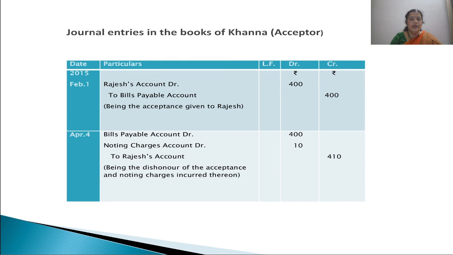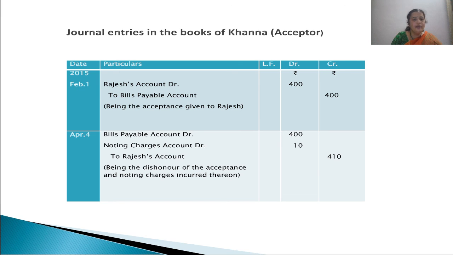Then finally, in the books of the acceptor, that is Khanna, first of all the entry for giving acceptance. Rajesh is a receiver of acceptance. Then to bills payable account, we accepted the bill and we gave the bill to whom? Our drawer, that is Rajesh.